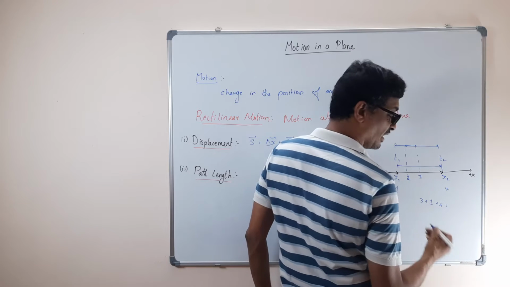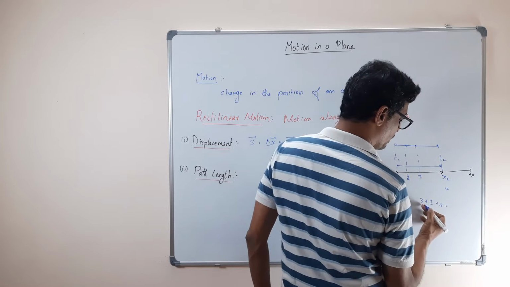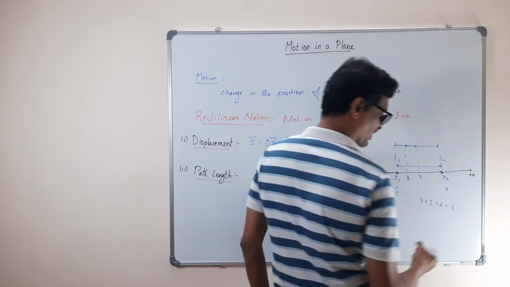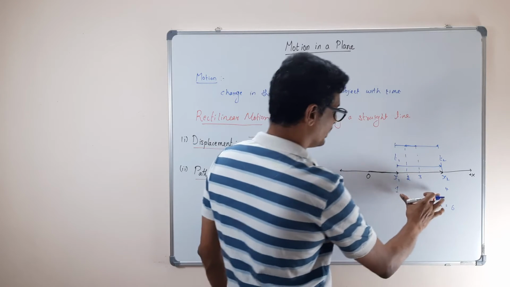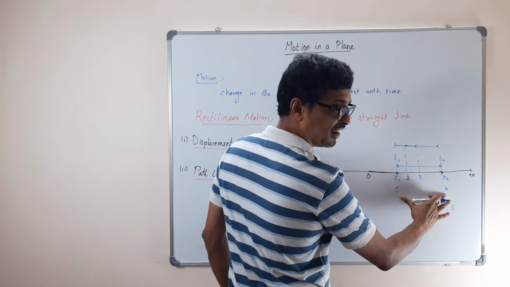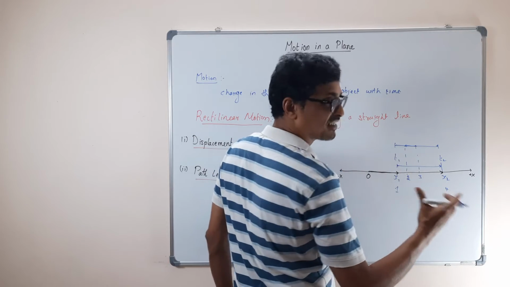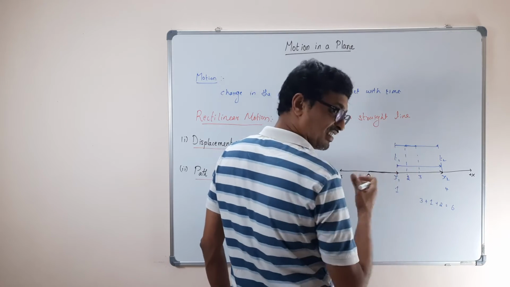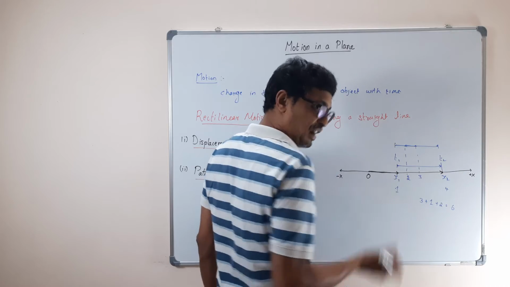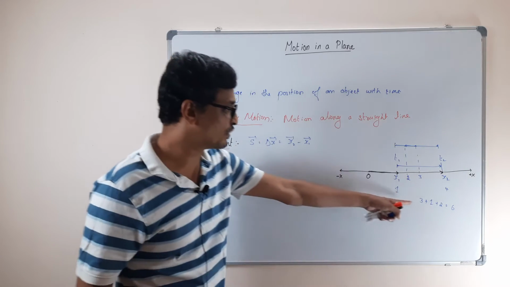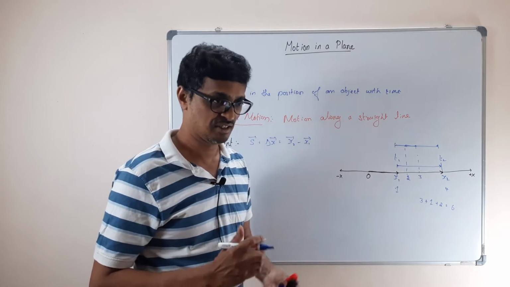So the total distance travelled is 6. Even though the body went from 1 to 4, the effective displacement is 3, but since you made the body move up and down, this is what we call the path length.